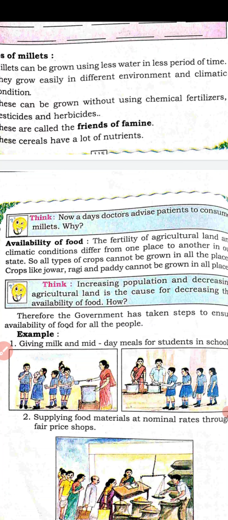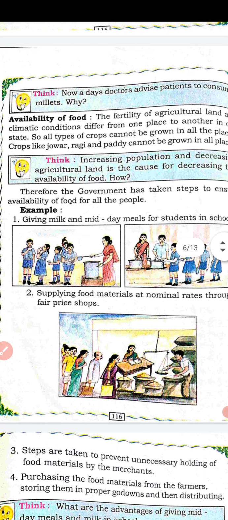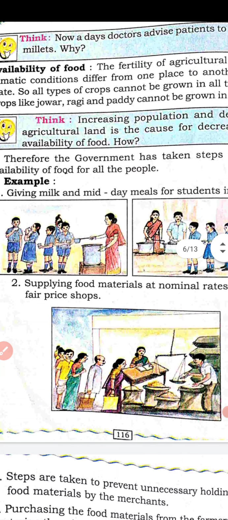Under that, first one, giving milk and midday meals for students in the school. In the schools, in the morning at 11 o'clock milk is given, and in the afternoon lunch is provided. Second, supplying food materials at nominal rate through fair price shop. Ration Angadi, you have heard, no? Fair price shop. In that, food materials are supplied at the nominal rate.